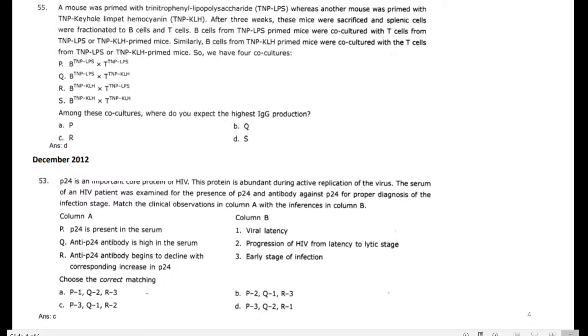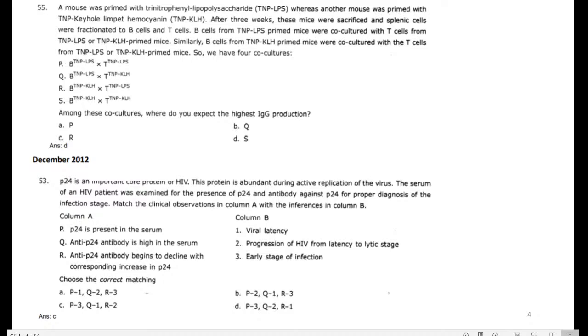Match the clinical observations in column A and B. Here they provided this clue: P24 is the most abundant core protein, which helps in replication. For diagnosis, they collect the patient serum and check for the presence of P24 and antibody against P24.